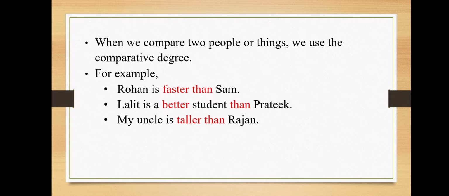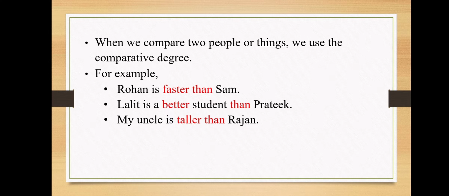So children, previously we were talking about one person, so we used the positive degree. And when we compare two people or things, we use the comparative degree. Children, please note the word than typically follows the comparative degree.